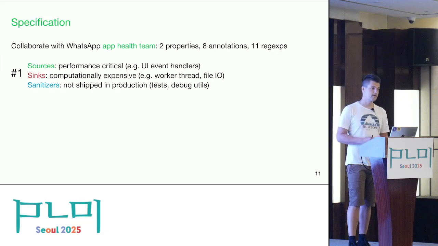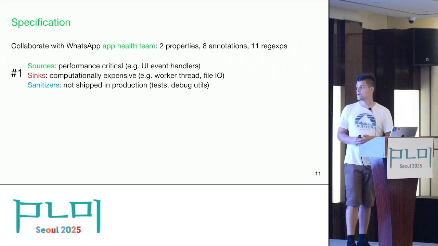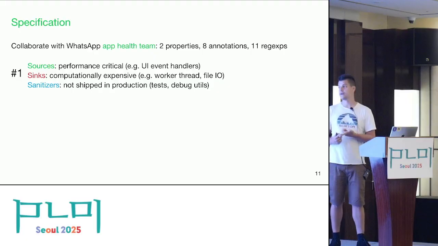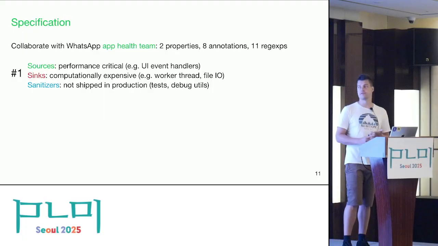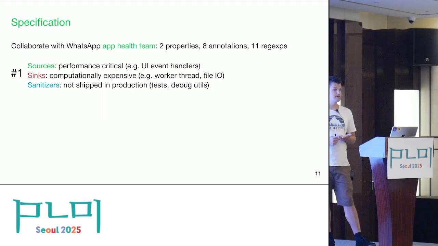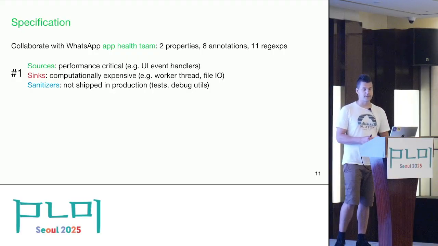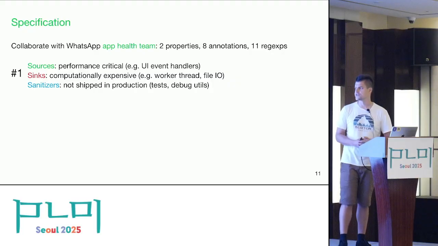And sinks are computationally expensive functions, worker threads, or file I/O operations. And we also had some sanitizers. These are typically features that are not shipped in production builds. So for example, tests or debug utils or these Java precondition checks.